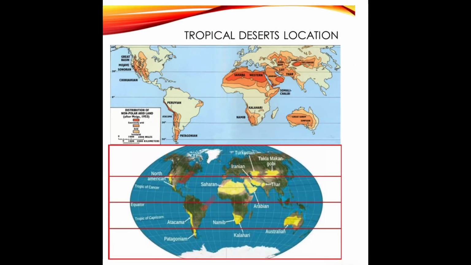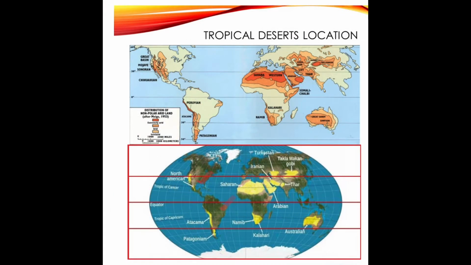In which continents are these deserts located? Let's study first the largest desert in the world, that is the Sahara Desert, and the desert is located in North Africa. The Kalahari Desert and the Namib Desert are located in the southwest of Africa. Next we will be talking about Asia. The Arabian Desert and the Thar Desert are located in the western part of the continent.